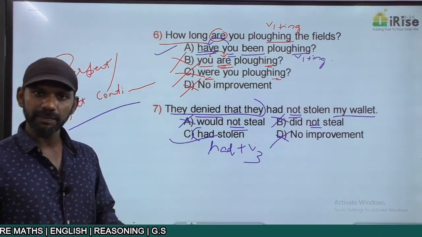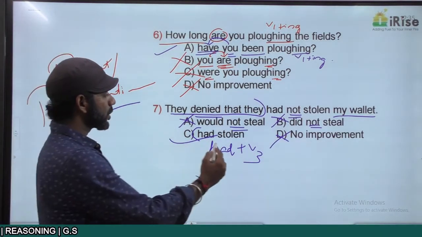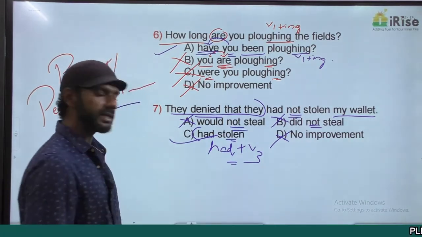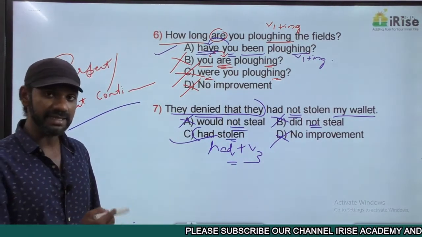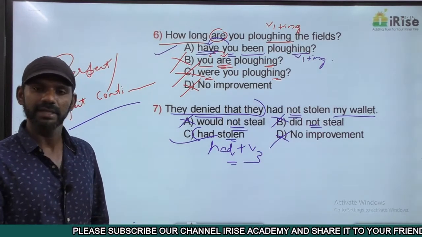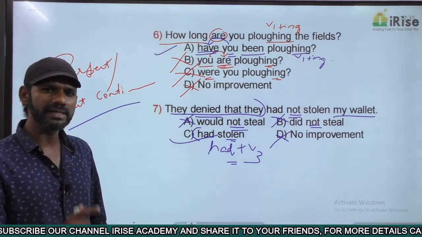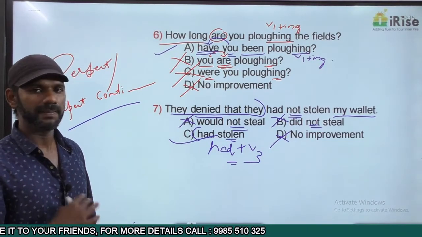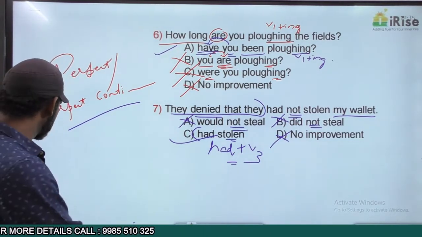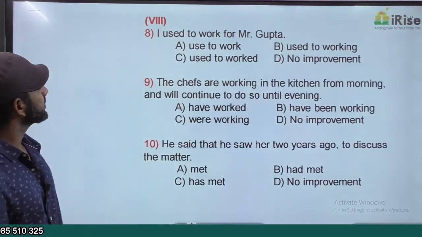So that must be in the past perfect tense. Had stolen is had plus V3, past perfect. That concept is also completely fine. The answer is option C. Based on a simple understanding of the meaning, anyway we have got the answer by eliminating 3 options. Clear? Come to the next one.